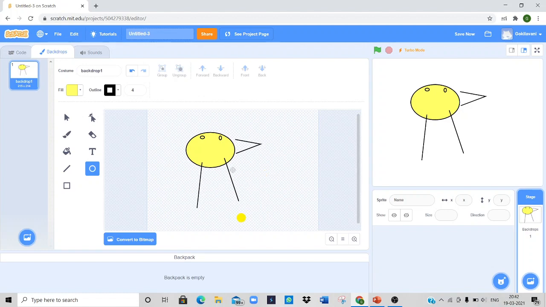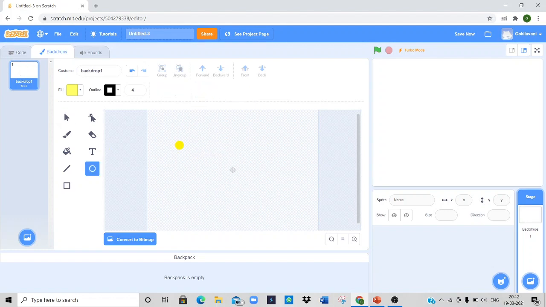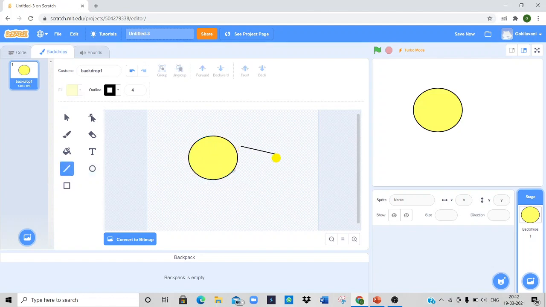That's all. Otherwise, if I want to delete this whole picture, then I have to click this arrow. Then we'll get the delete option. Then we can easily draw that picture again. It is pretty much simpler than any other programming language. Okay, students, I think it is very easy to learn.